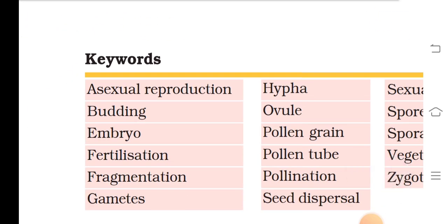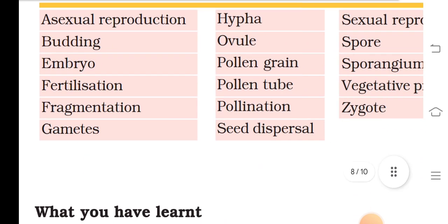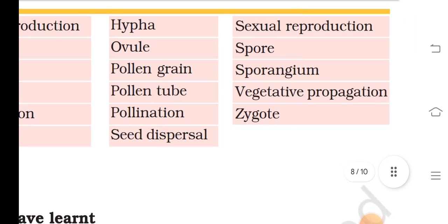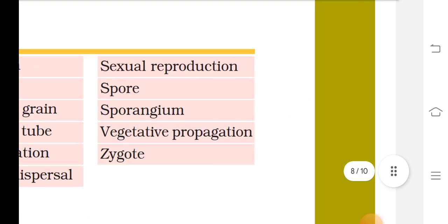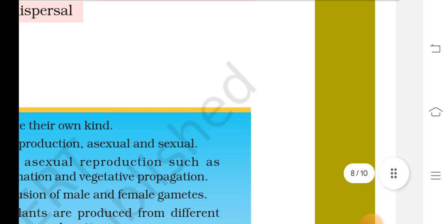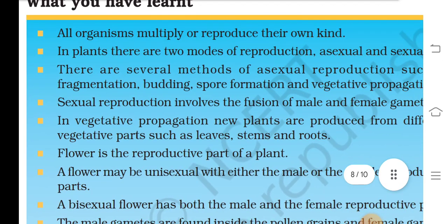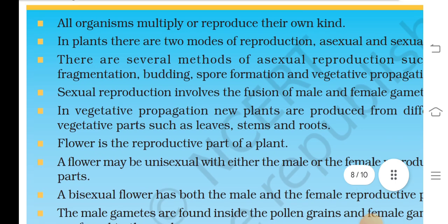Key words: asexual reproduction, budding, embryo, fertilization, fragmentation, gamete, hypha, ovule, pollen grain, pollen tube, pollination, seed dispersal, sexual reproduction, spore, sporangium, vegetative propagation, zygote. What you learnt: all organisms multiply or produce their own kind.